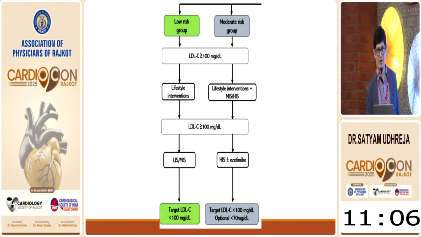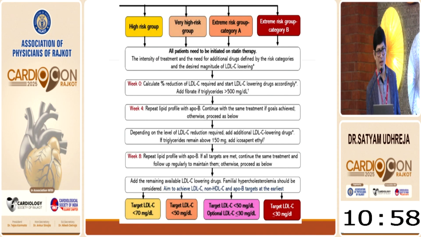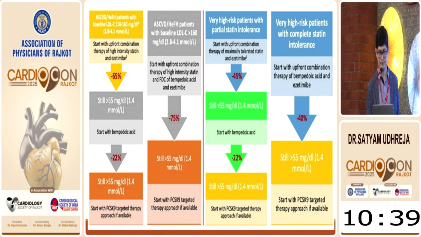So low risk and moderate risk group, one can start with the lifestyle intervention and then add the statin in next step. But from the high risk group onward, at least the high intensity statin therapy will start with, and check the lipid profile at the end of 4 week and 8 week. Reassess the LDL goal, and if target is not met, then you can add the ezetimibe, bempedoic acid, and PCSK9 in sequential mode. If any patient with myocardial infarction or stroke with the baseline LDL between 110 to 160, one can start with the two drugs therapy.